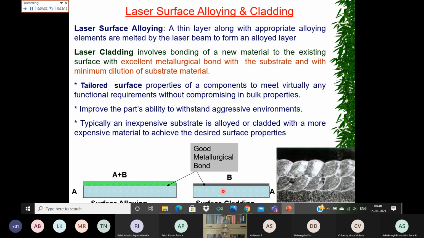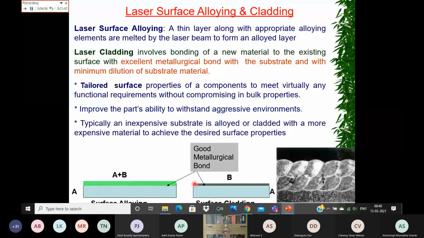For example, you take steel and on that you try to deposit a material like cobalt alloy. Cobalt alloy is one of the alloying elements used to increase hardness, and the trade name is Stellite.